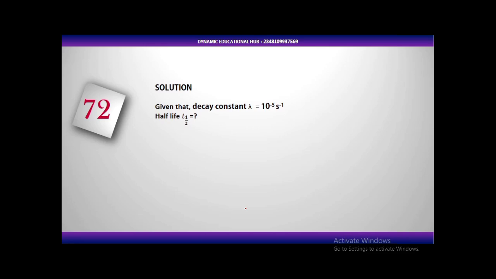So half-life can take place in steps. We can have the first half-life, the second half-life, the third half-life. So if the half-life of something is 2 days and the mass of that thing is 20 kilogram, after 2 days, 10 kilogram will have been gone.